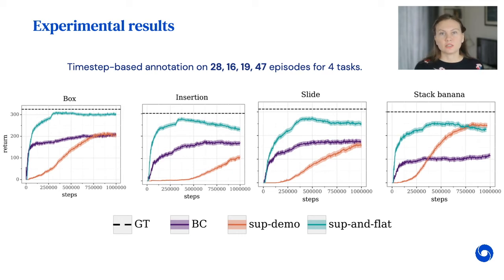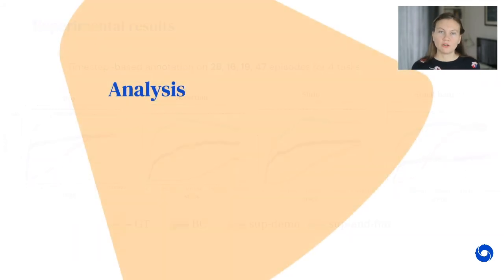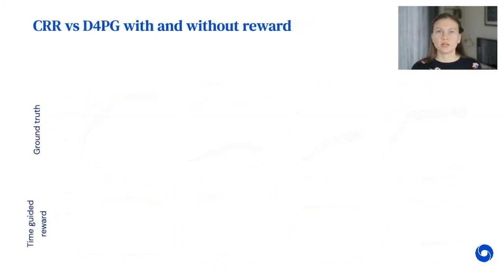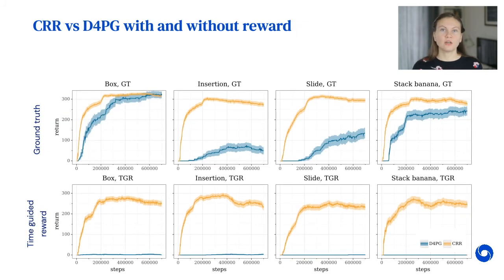Finally, we analyze our results, and here I'll give you a glimpse into a few of our findings. We looked at the connection between the reward model quality and offline RL policy performance. We noticed that they are correlated. However, RL training seems to be quite forgiving to the imprecisions in the reward functions. We also noticed this in our comparison of CRR against D4PG, where CRR shows to be much more robust to this noise in the reward signals.